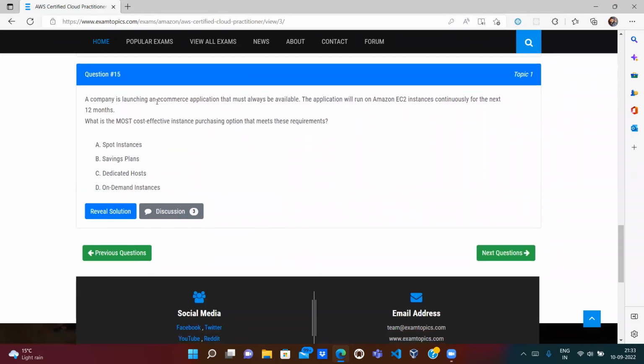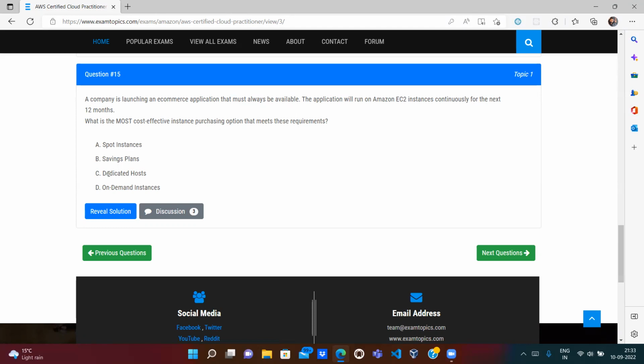A company is launching an e-commerce application that must always be available. The application will run on EC2 continuously for the next 12 months. What is the most cost effective option? Whenever it is 12 months or something like that, go with Reserved Instances. They said it should always be available, so Spot Instances is totally wrong. And Savings Plans, okay, Dedicated Host.